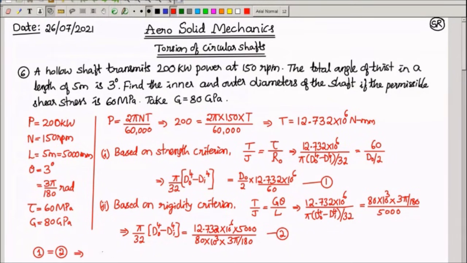D naught will be obtained as 143.24 mm. When you solve these two equations, you will get the outer diameter. To get the inner diameter, you substitute this D naught into any one of these two equations. I am not going to do that; I hope you will be able to do that easily. You should get a Di of 127.73 mm.